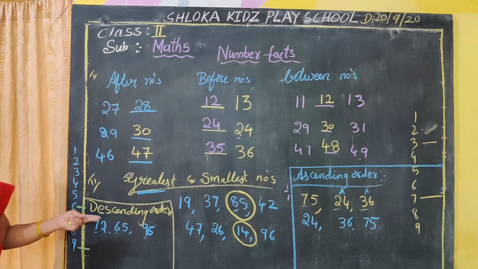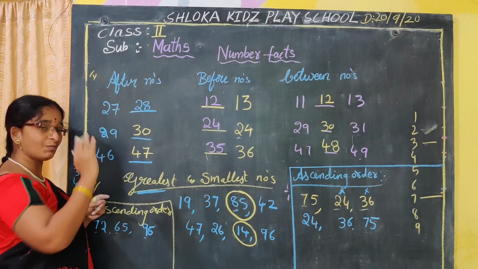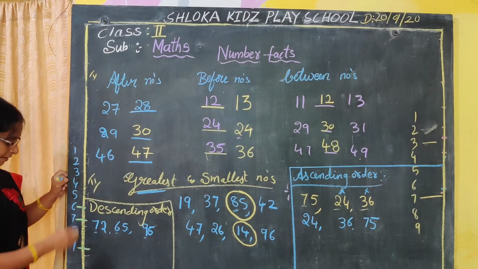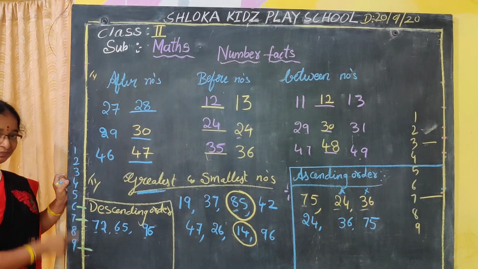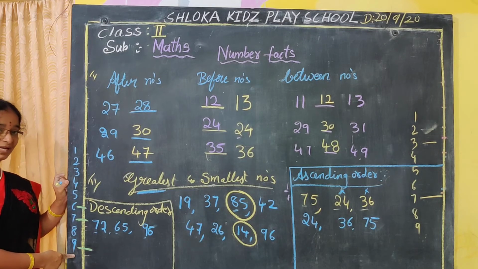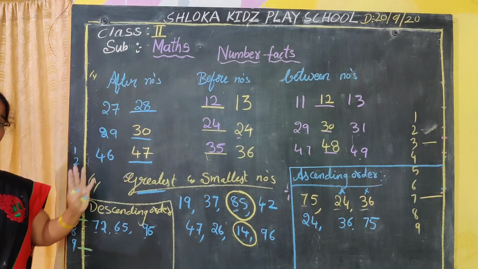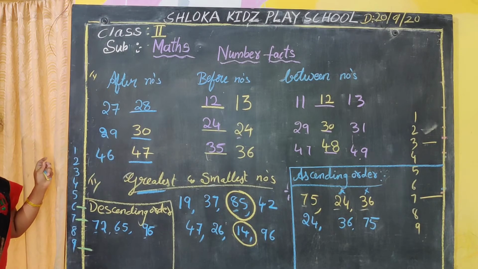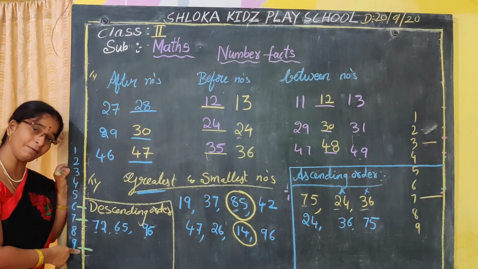Descending order means big number to small number. I have already told you, all back numbers are the big numbers, and all the forward numbers will be the small numbers. So 7, 6, 9. Which is the back number? Yes, 9. So 9 will be the big number. That means 6 chocolates is more, 7 chocolates is more, 9 chocolates are more. So automatically 9 will become the big number.